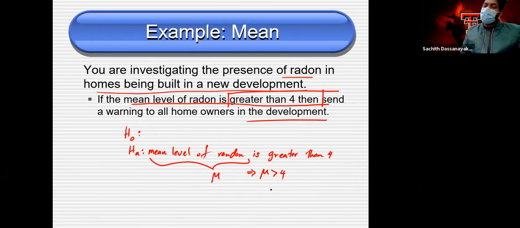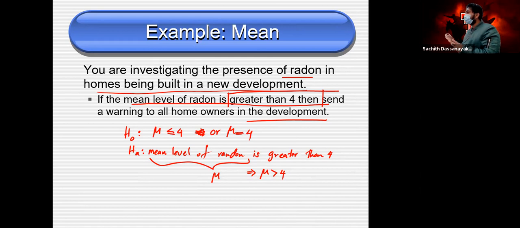Okay, so what's going to be the H naught? The other one, which means mu less than or equal to 4. It doesn't matter if you write it like this, or you can write it as I mentioned, mu equals 4. That's totally fine. Clear?